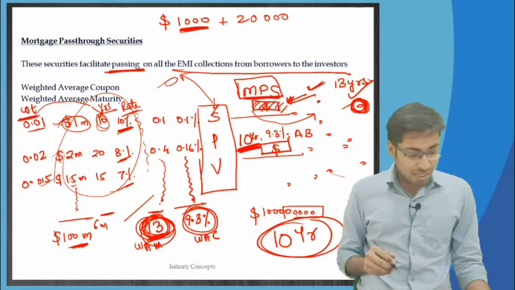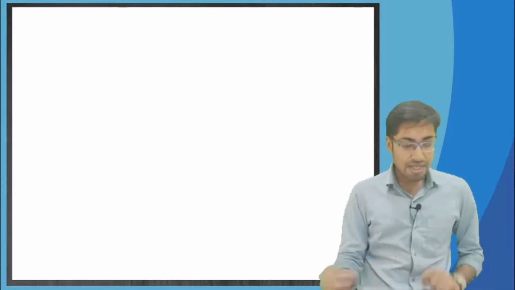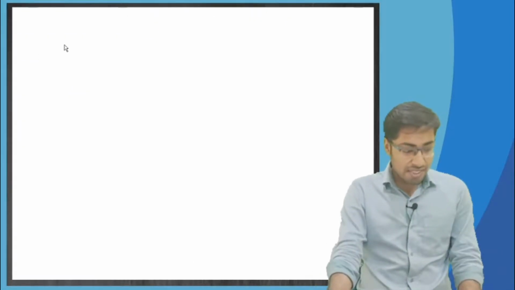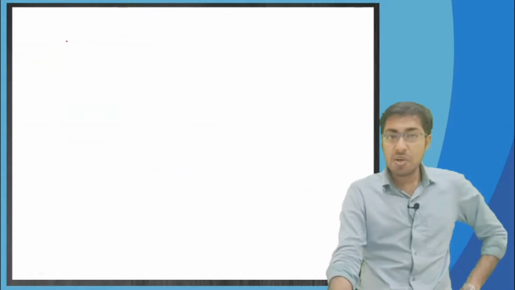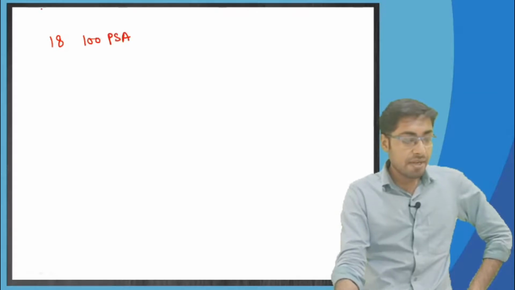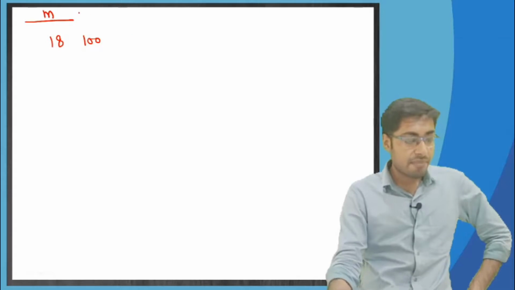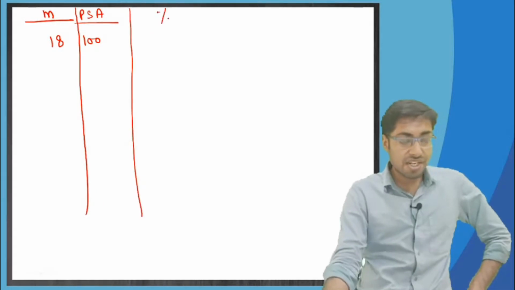Okay. Now we will do a certain example. If I tell you, 18th month, 100 PSA, what will be the percentage rate, the CPR?